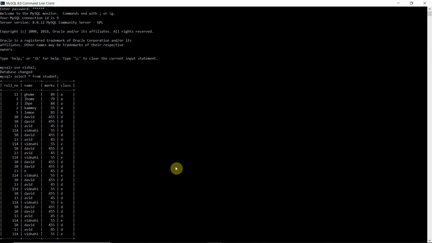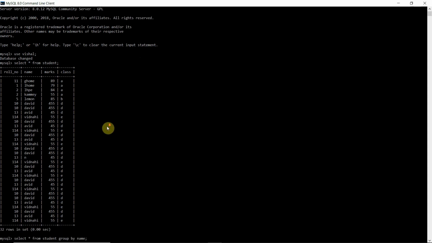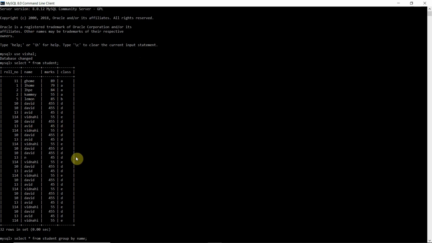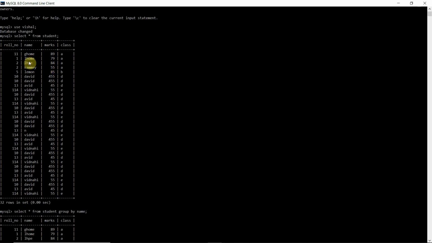Next, they will not ask about how to create a table or insert values, but instead they will give a random table and some questions, and you have to solve them. For example, I have taken this random table which contains many redundant values. As you can see, the values are repeated here. So the first question they asked was to find the distinct names. We can use a distinct keyword, but what I use is group by name.